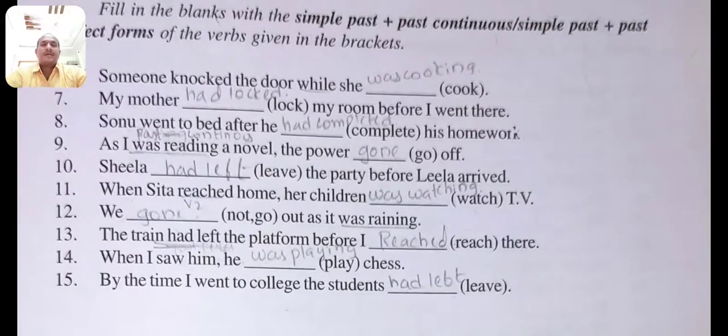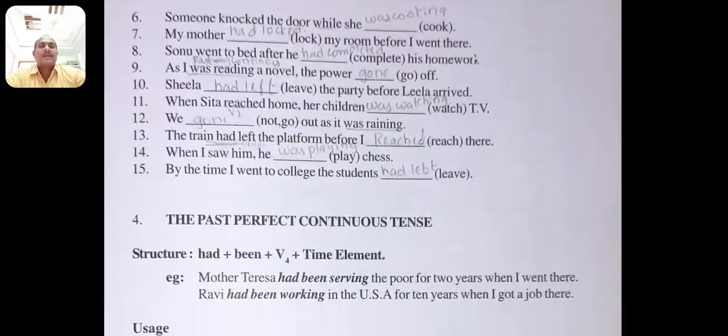We did not go out as it was raining. The train had left the platform before I reached there. When I saw him, he was playing chess. By the time I went to college, the students had left. These are the two combinations of the tenses. Tenses are used in these sentences. You can see the examples.